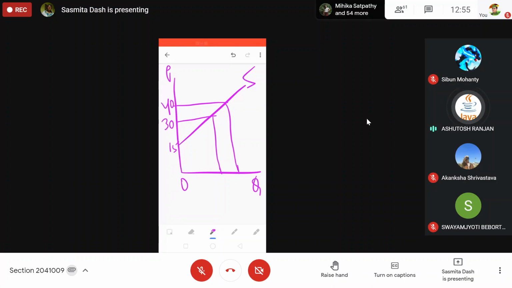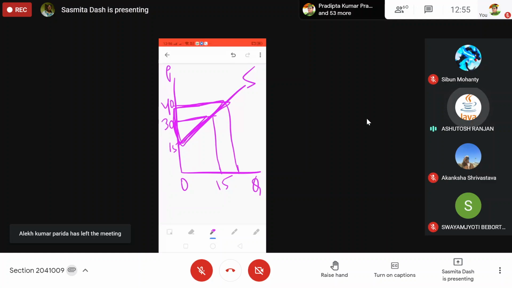Ma'am, 15. New quantity at 30 is 15. Okay, so how much will be the new producer surplus? Initial producer surplus was this whole triangle when price was 40. New producer surplus is 112.5. So that will be your new producer surplus. New producer surplus you are getting like this.